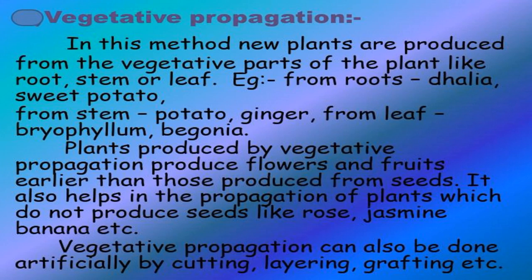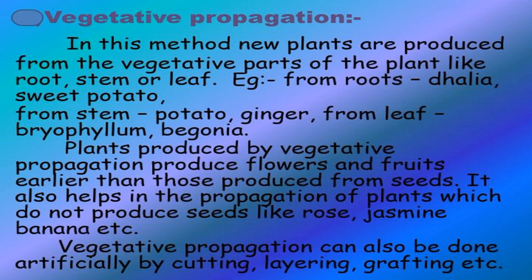The second type is the artificial method of vegetative propagation. These propagation methods are man-made and developed by plant growers and horticulturists for commercial production. Some common artificial methods are cutting, layering, and then grafting. A small piece of any plant organ like stem, root, and leaf used for propagation is called a cutting. Stem cuttings are most commonly employed for propagation of many horticultural plants such as grapes, rose, sugarcane, etc.